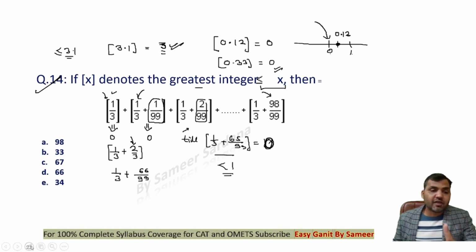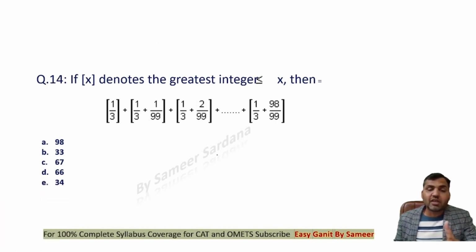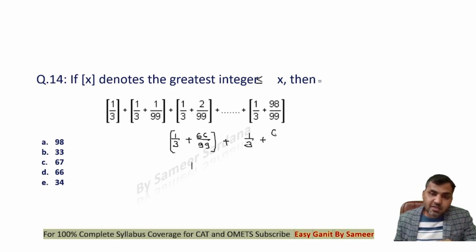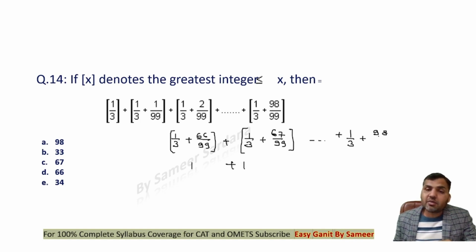So therefore the first term that will give the resultant output as 1 would be 1 by 3 plus 66 upon 99. Now this value is 1, right? So the next value would be 1 by 3 plus 67 upon 99. The greatest integer function of this output will also be 1. So this will go on till 98 upon 99.